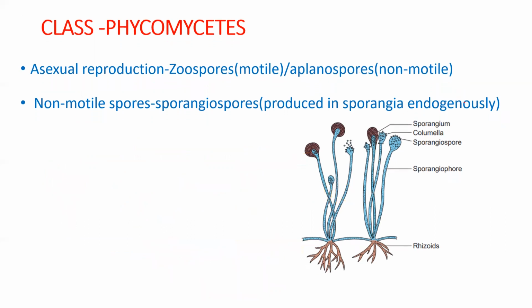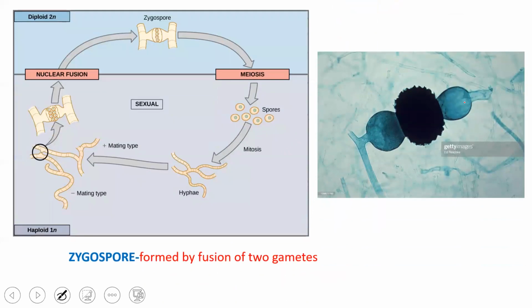So going ahead with the next group. In case of Phycomycetes, during the process of sexual reproduction, especially during the unfavorable conditions, a spore is formed by fusion of gametes, and that is called zygospore.